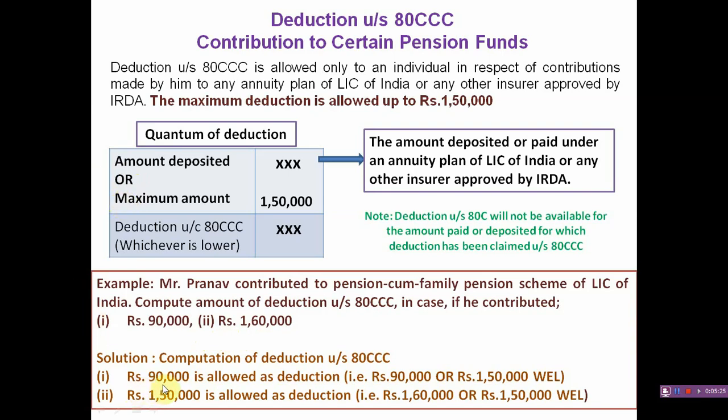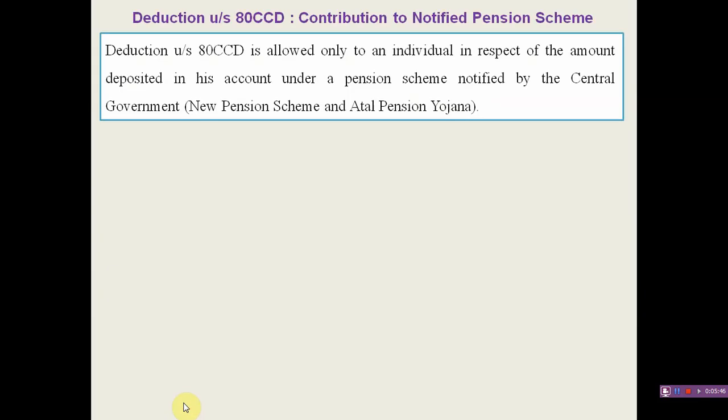In the first case 90,000 is the lower amount, so he can get a deduction of rupees 90,000. In the second case he deposited rupees 1,60,000, but the maximum deduction allowable is 1,50,000, so he can get a deduction of rupees 1,50,000.